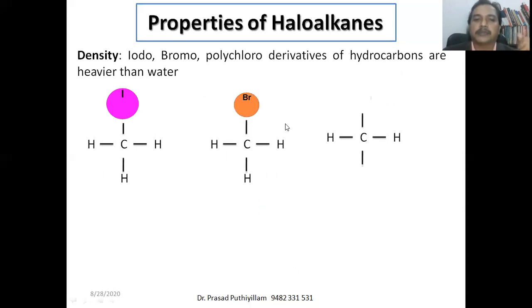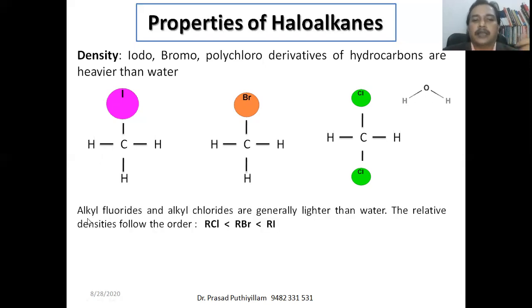The mass increases, the atomic mass is higher. Or polychloro, more than one chlorine, this is dichloro actually. If more chlorine atoms are there as a substituent or functional group, then their density is higher than that of water.